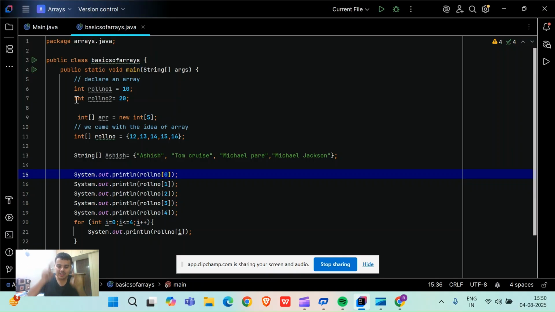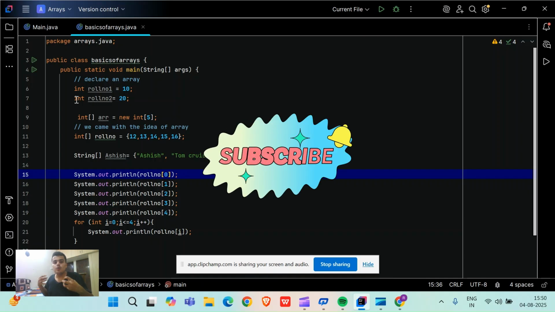In order to cure this problem, in the computer science industry we came up with the concept of data structures. The data structure which stores all student roll numbers in one place is known as an array. So what is an array? An array is designed so that you can keep homogeneous data, meaning the same category of data, in one place.